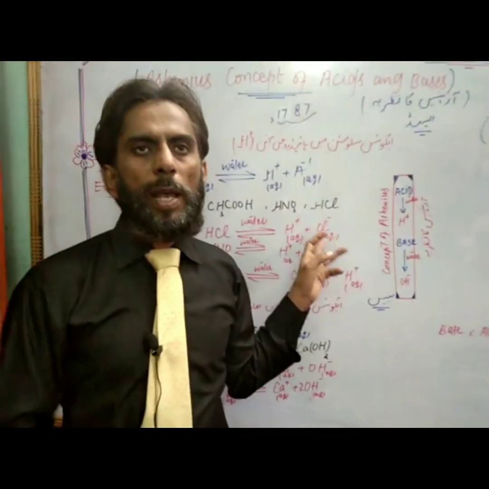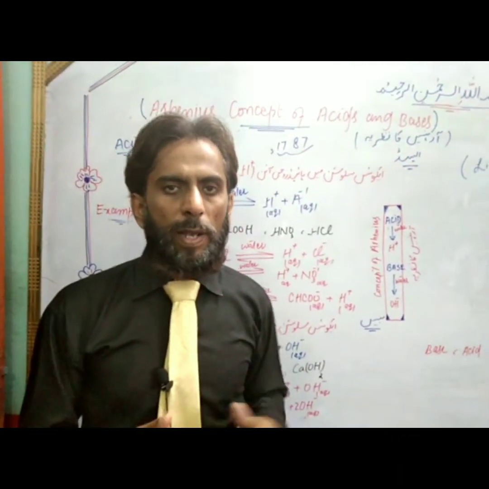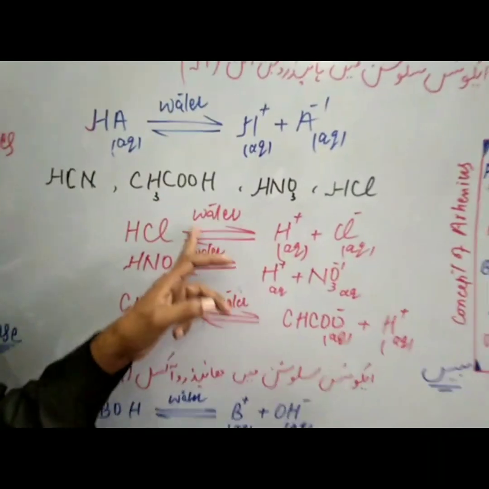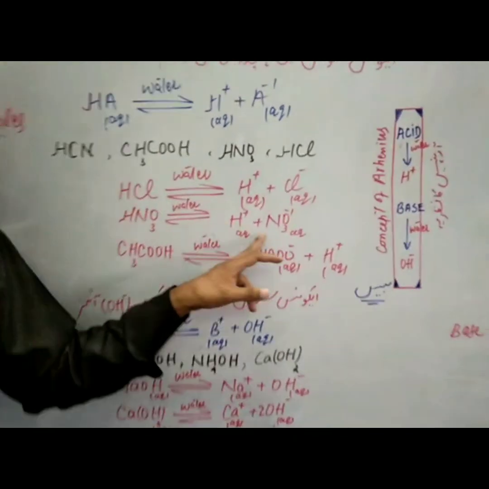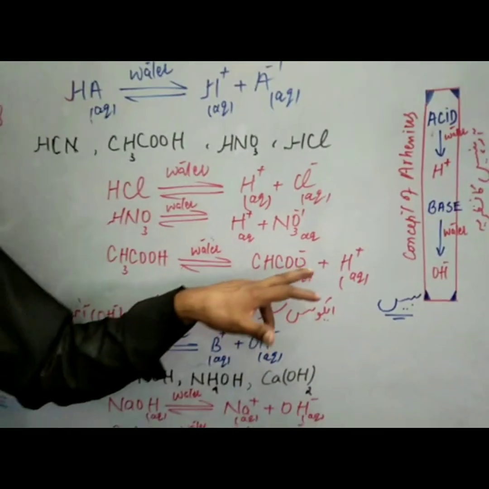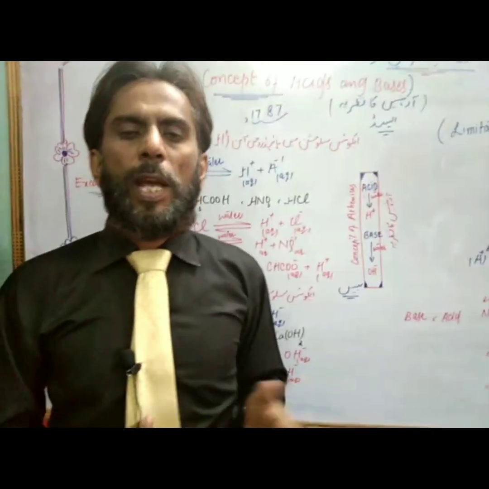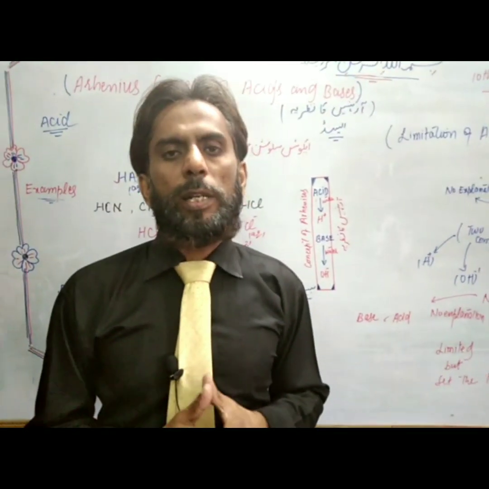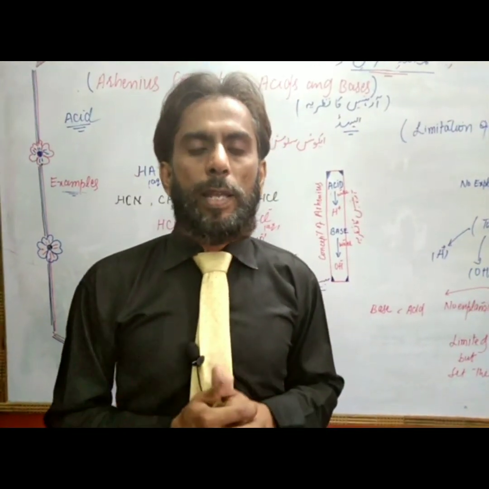Why are they termed as acid by Arrhenius? Because they provide H+ ion. For example, HCl gives H+ plus Cl-, HNO3 gives H+ plus NO3-, CH3COOH gives CH3COO- plus H+. It means they all provide H+ in aqueous solution. That is why they are termed as acid by Arrhenius.